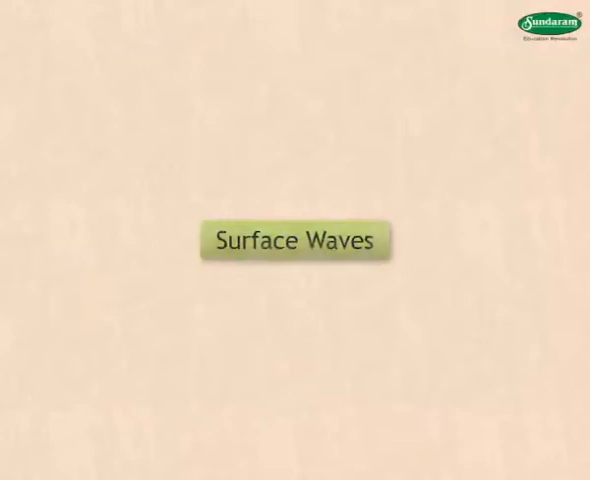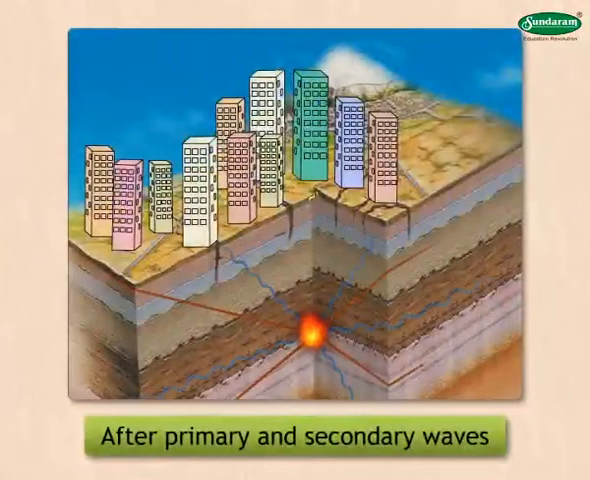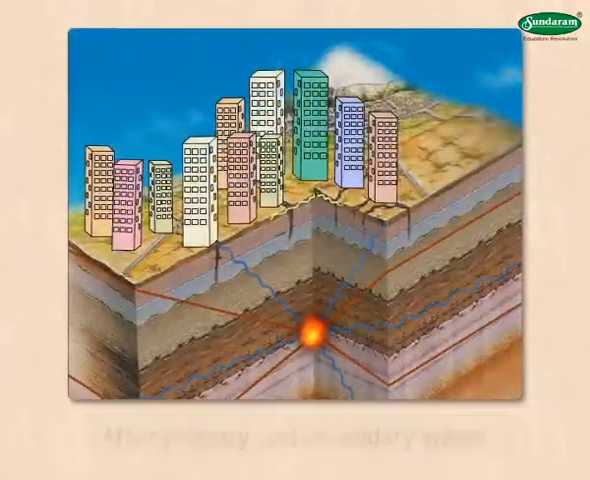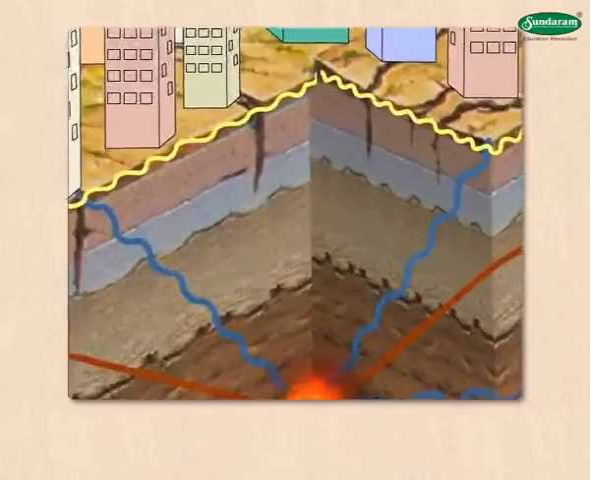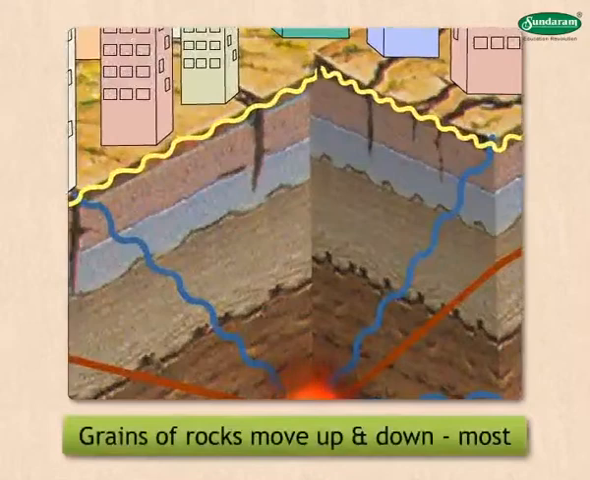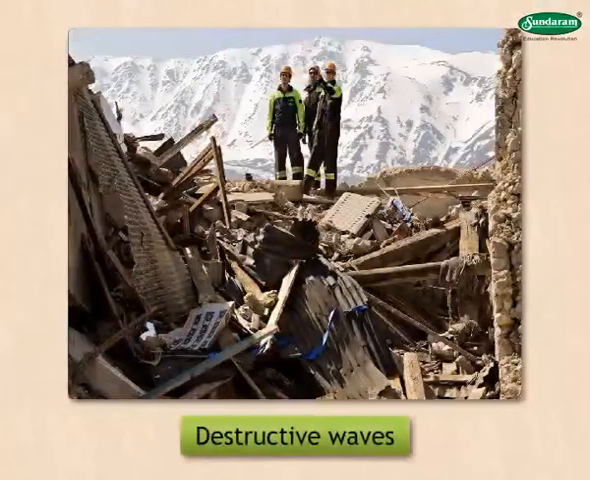Surface waves. After primary and secondary waves reach the Earth's surface, a new set of waves is generated which spreads along the surface. Due to these waves, grains of the rocks move up and down and sideways. It is the most destructive wave.